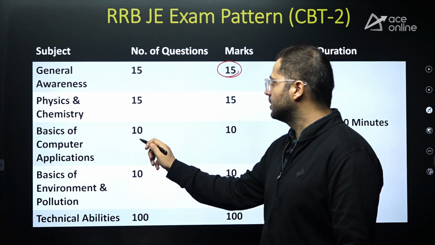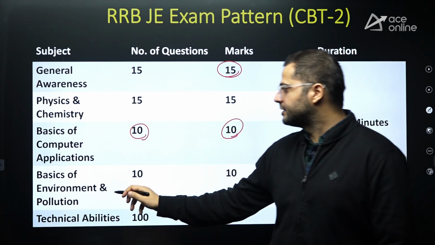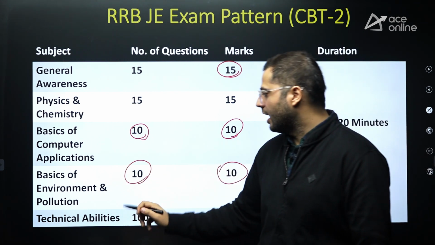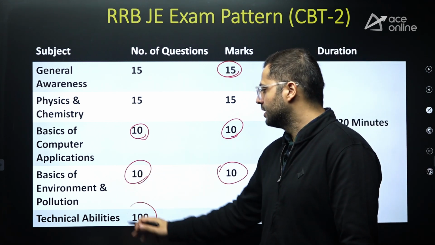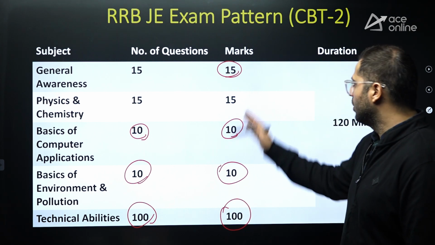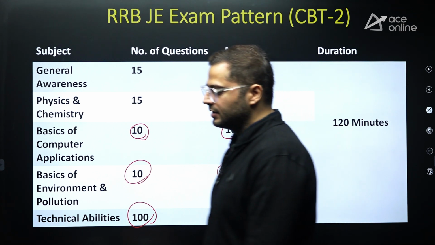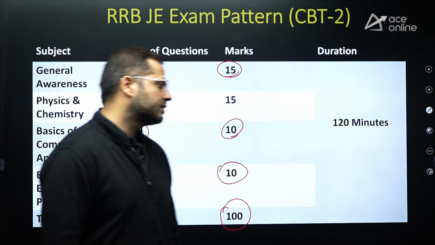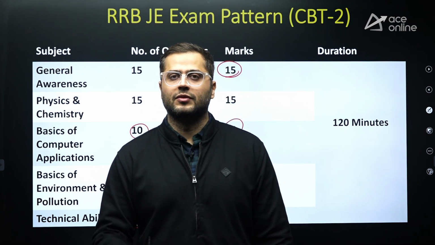Basics of computer applications: 10 questions, 10 marks. Basics of environment and pollution: 10 questions, 10 marks. Technical abilities, that means your civil engineering and various other streams: 100 questions, 100 marks. A total of 50 and 100, so a 150-mark examination will be held, and you can see 120 minutes, 2 hours, 150 marks, and 150 questions will be there.